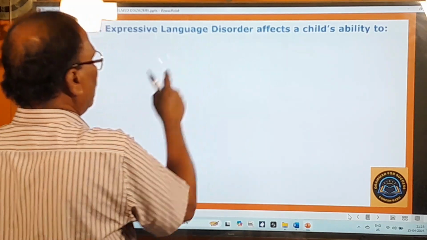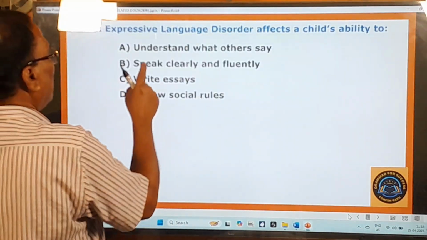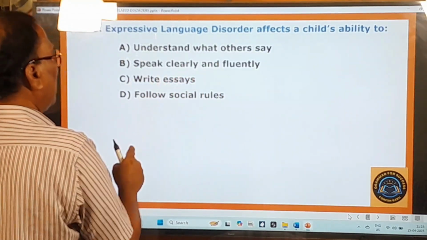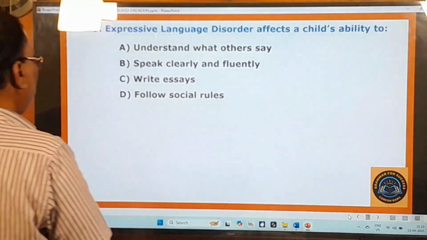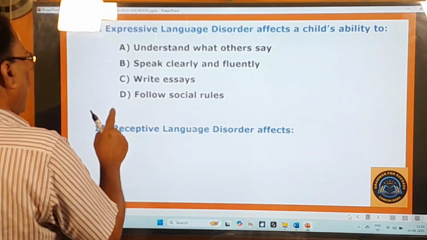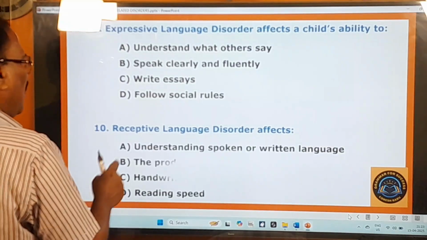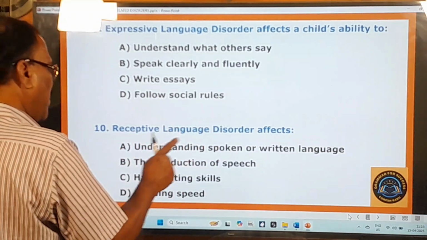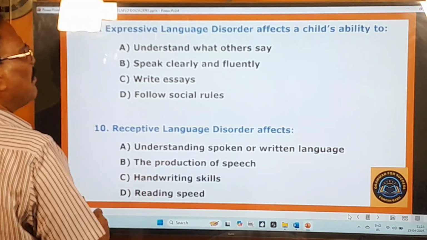Expressive language disorder affects a child's ability to understand what others say, speak clearly and fluently, write essays, follow social rules. 10th question. Receptive language disorder affects understanding spoken or written language, the production of speech, handwriting skills, reading speed.